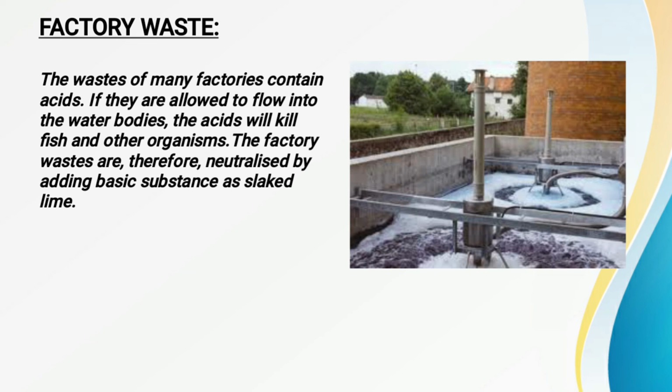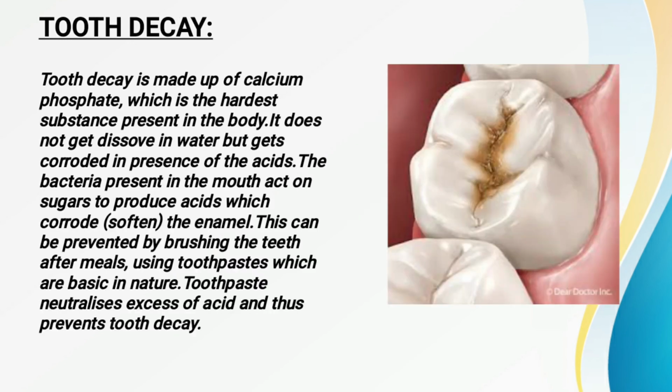And the common base that you can add to this factory waste or industrial waste before releasing it into the water bodies is slaked lime. Slaked lime is basic in nature, so it will neutralize the effect of the acid, and thus the aquatic animals will be safe. The industrial or factory waste flowing into the water bodies will not harm the aquatic animals. And now the next one we have to read about is tooth decay.